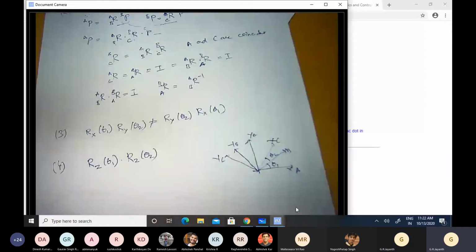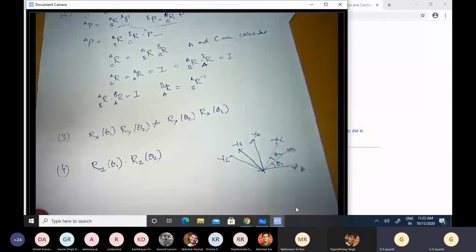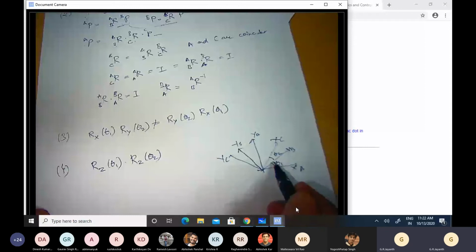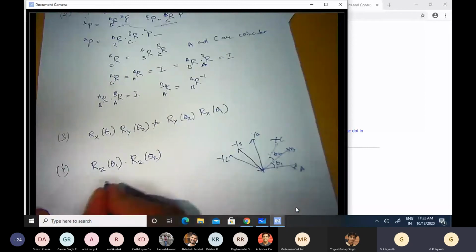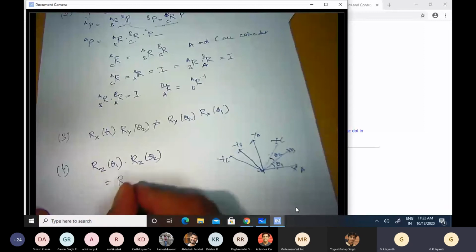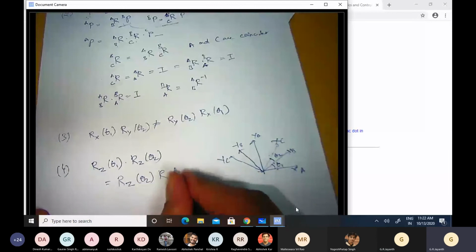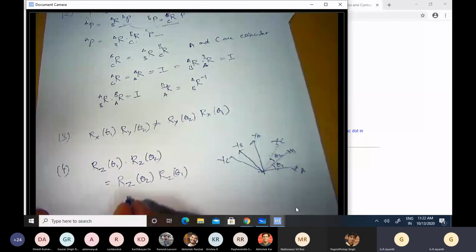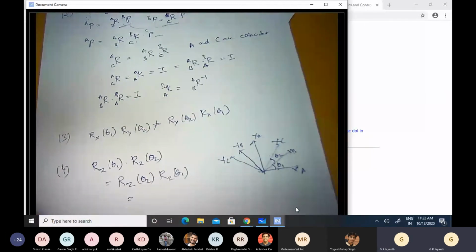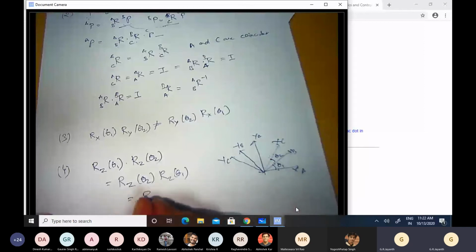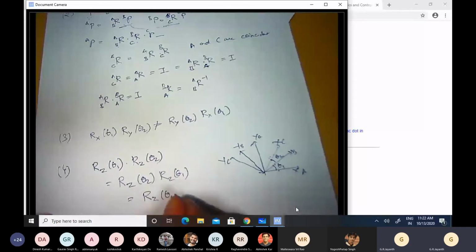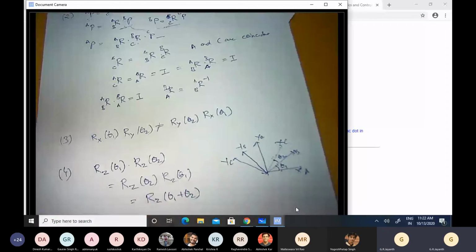Okay. So to get from A to C, I can either first rotate by θ1 and then by θ2, or rotate by θ2 and then by θ1. So in other words, Rz of θ1 times Rz of θ2 is nothing but Rz of θ2 times Rz of θ1. Okay, and both of them are equal to a single rotation of θ1 plus θ2. So this is nothing but Rz of θ1 plus θ2. This is valid if I were to replace the subscript z with x or y.